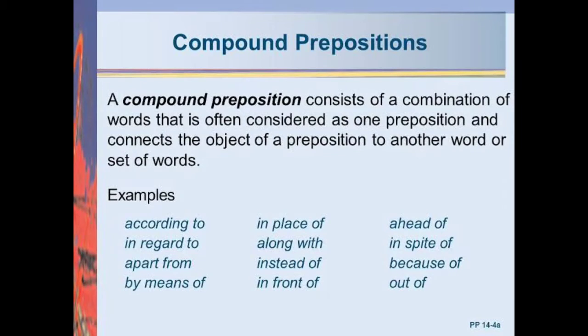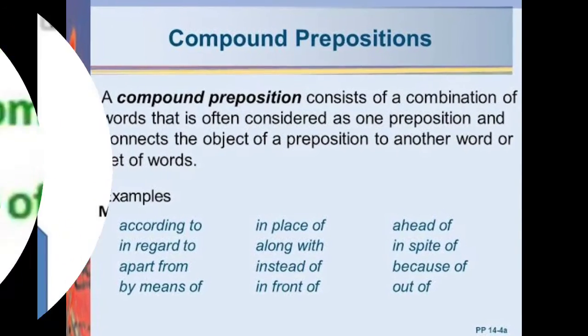The compound prepositions are according to, in regard to, apart from, by means of, in place of, along with, instead of, in front of, ahead of, in spite of, because of, out of. We have one preposition along with some other set of words there, so it is known as a compound preposition, children.